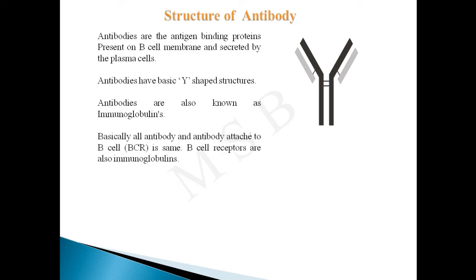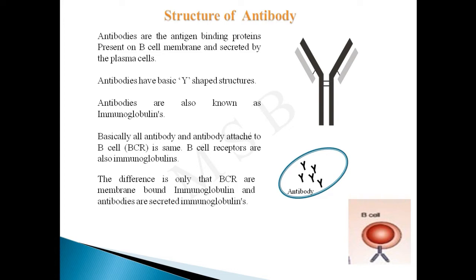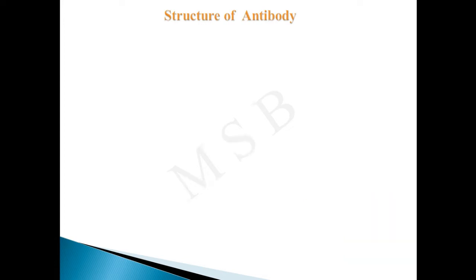Basically, an antibody and the antibody attached to the B cell, the BCR, are the same. B cell receptors are one kind of immunoglobulins. So in this diagram, the B cell has attached antibodies, and there are free or secreted antibodies. The difference is only that BCRs are membrane bound immunoglobulins and antibodies are secreted immunoglobulins. Now we study the basic structure of antibody.